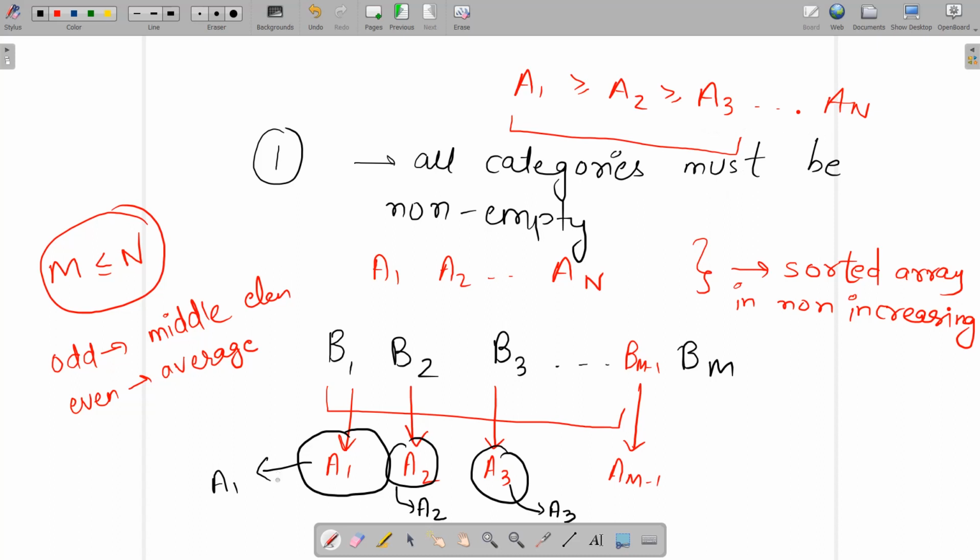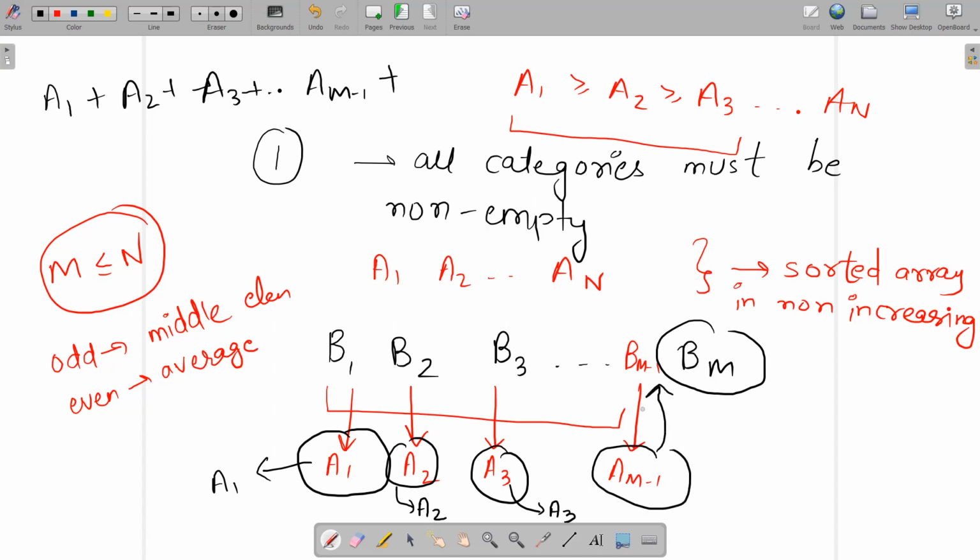So when you calculate the sum of the medians, you will get a1 plus a2 plus a3, and so on up to am minus 1. There will still remain one empty set bm, and I will put all the remaining elements, starting from am, in it. Note that am minus 1 will be assigned to bm minus 1.